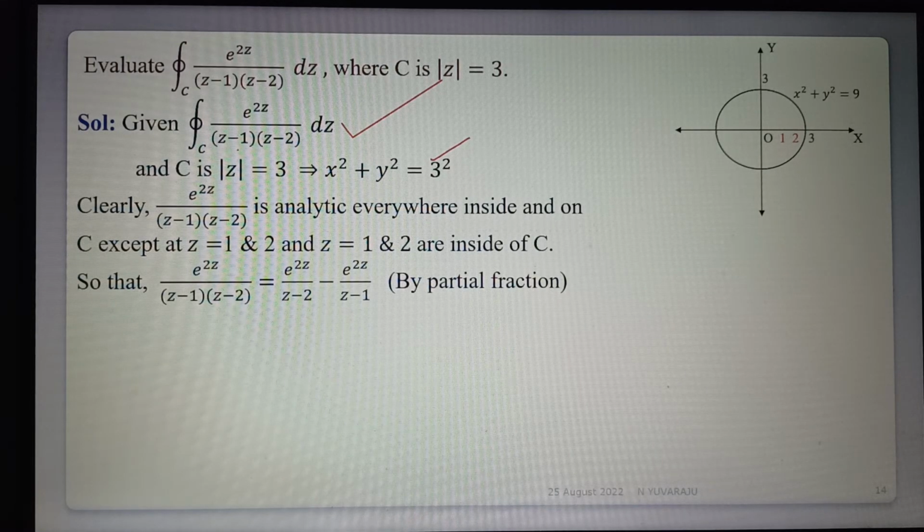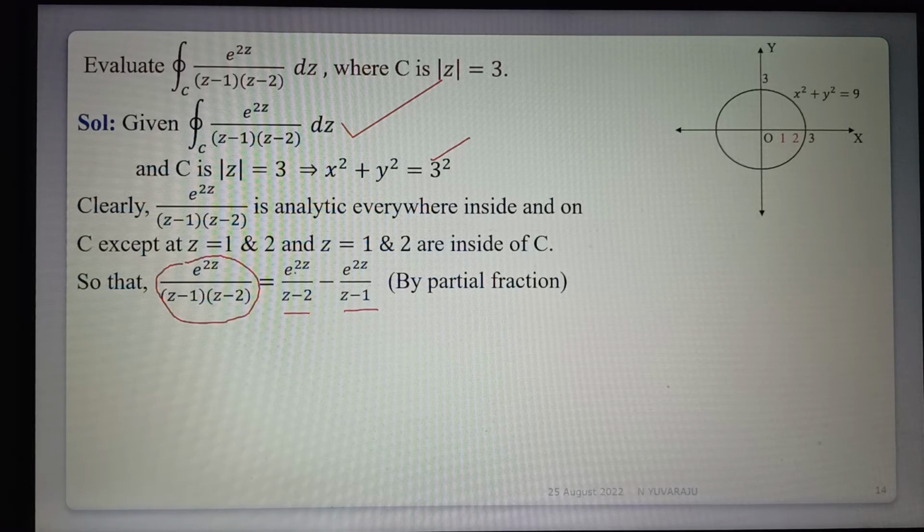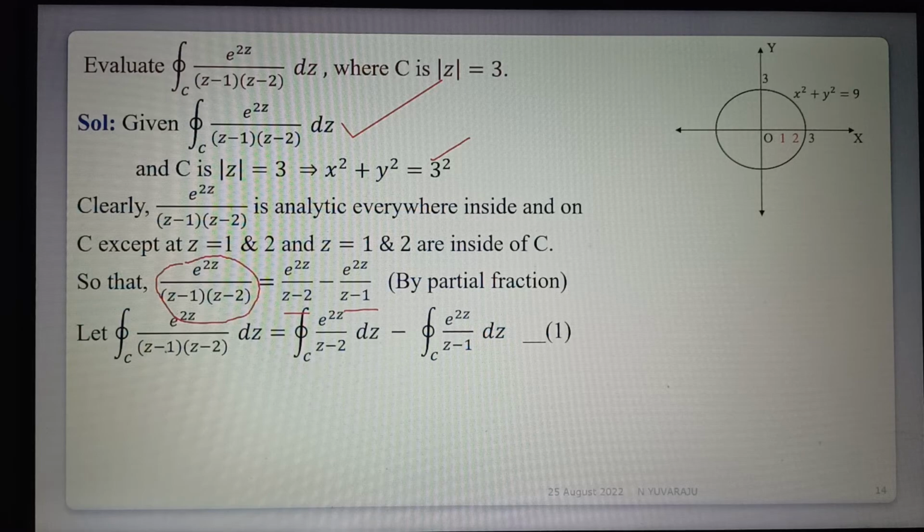Here we have two points, 1 and 2, but for the formula we need only one point. So the function can be separated by using partial fractions. The given function is converted to e power 2z by z minus 2, minus e power 2z by z minus 1. These are separate functions, so the integration is also separated. Let this be equation 1.